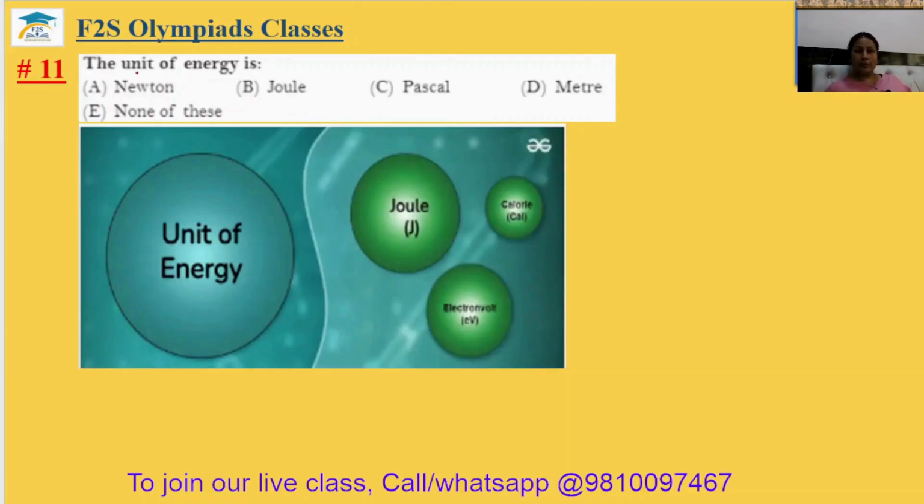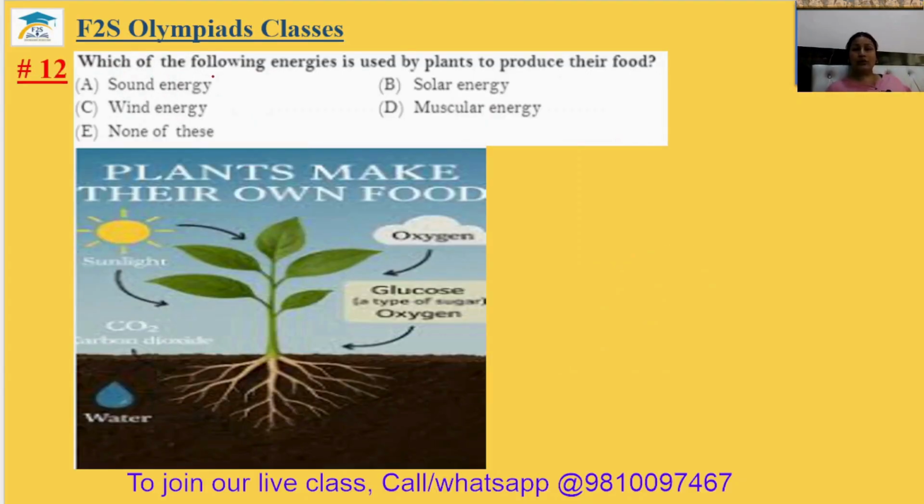Question number 11. The unit of energy, okay, means the energy can be measured in joule. Which of the following energies is used by plants to produce their food? So we know plants make their food by photosynthesis, and photosynthesis is done by sunlight, means solar energy. So the 12th answer is option B.